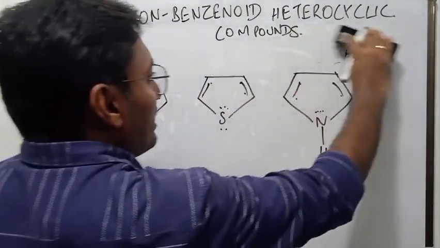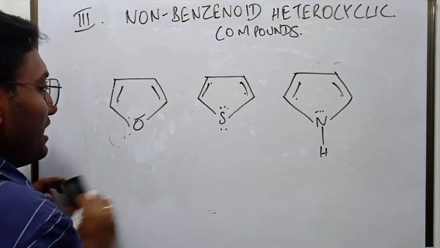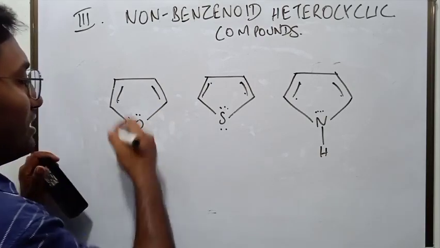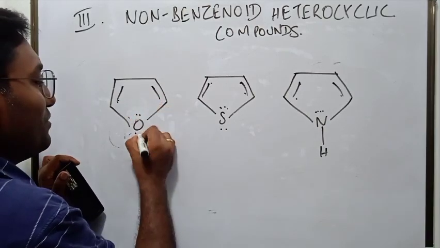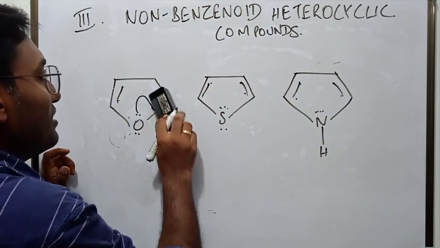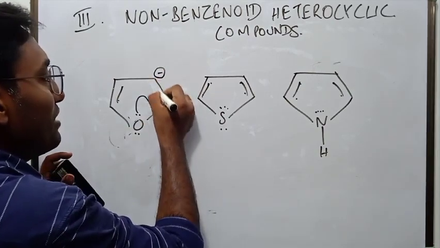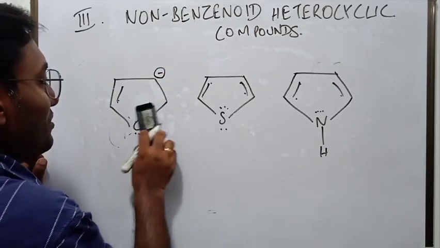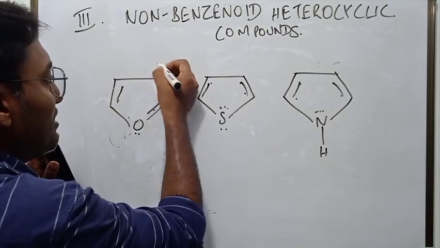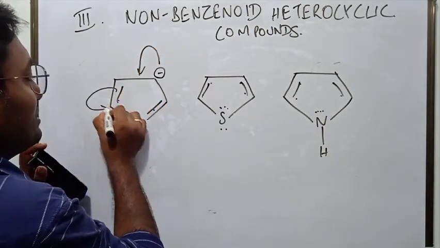You can actually check the aromaticity here. Let me show you. Otherwise, the aromaticity, okay. This electron pair would jump here, and this pair would go here. So now the electron has got delocalized here. Now this can come here. When this comes here, this can jump to this position.